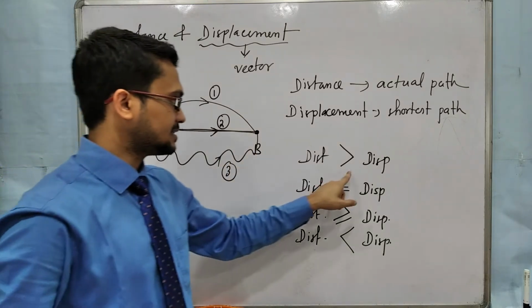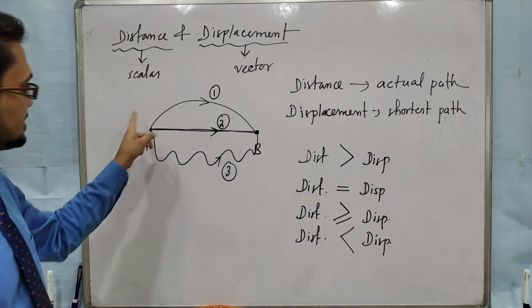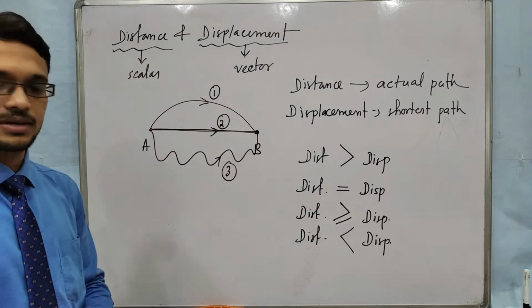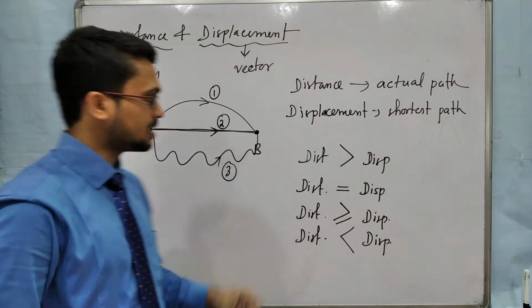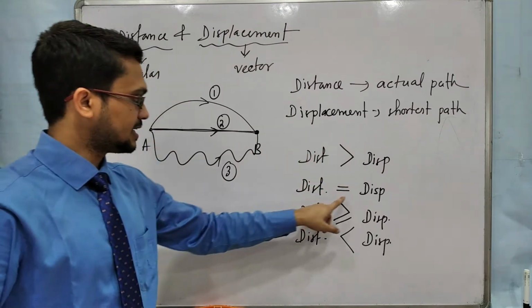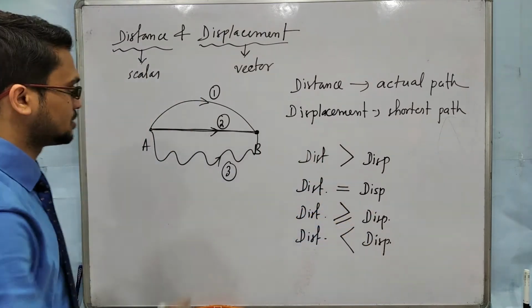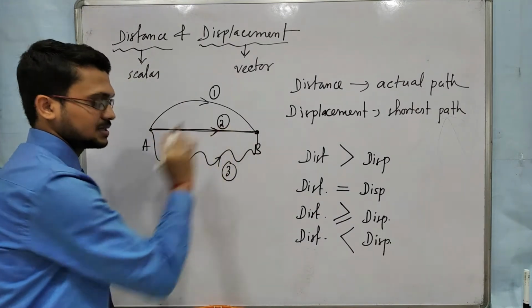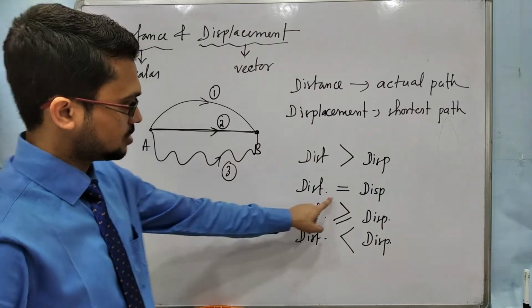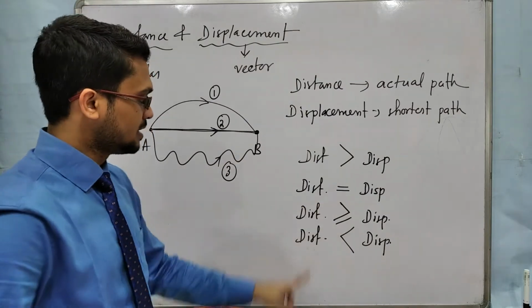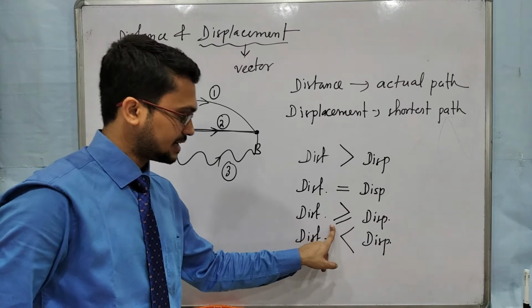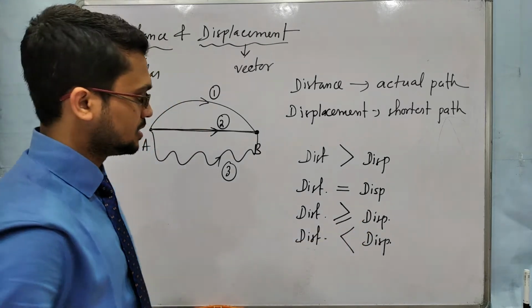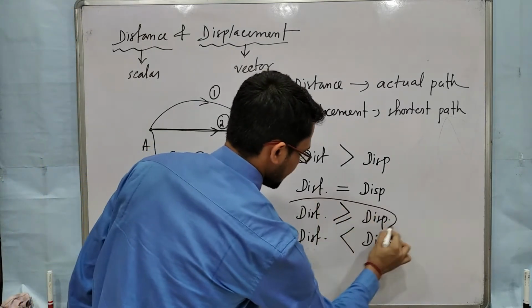So first case, distance is greater than displacement. Okay, so first one is correct, but not always correct. Second one, distance equal to displacement. When the object moves along the straight path, then distance and displacement are equal. So this is also correct, but not always correct. Third case, distance is always greater than or equal to displacement. This is the correct option.